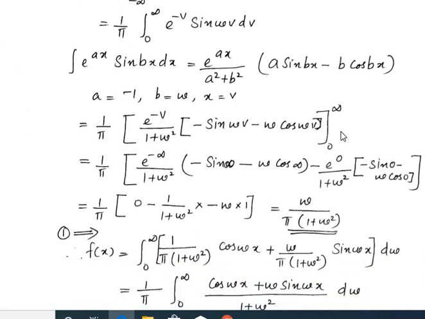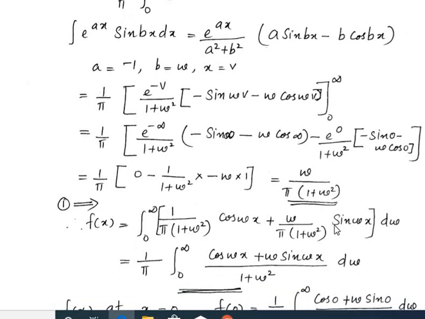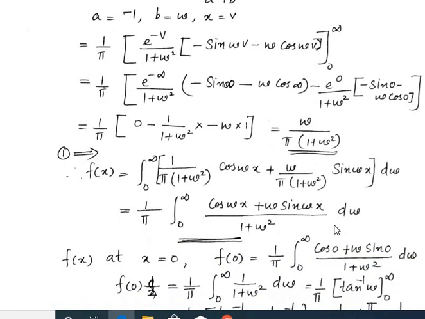Applying the upper limit infinity, it becomes 0, and applying the lower limit 0, it becomes 1 by 1 plus omega square times minus sin 0 minus omega cos 0. So the answer is omega by pi into 1 plus omega square. So we have obtained the values for a(omega) and b(omega). Then we substitute the values in the Fourier integral: a(omega) cos omega x plus b(omega) sin omega x, d omega. This is the integral value.